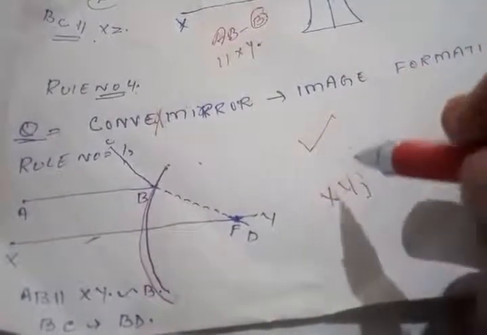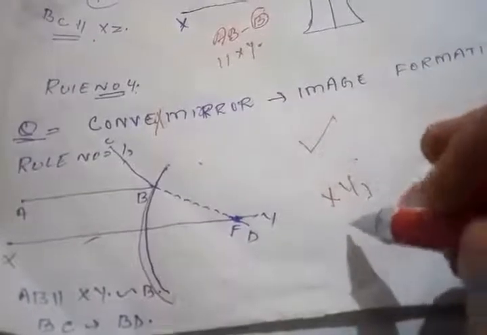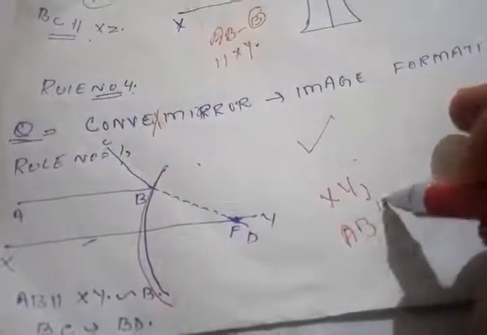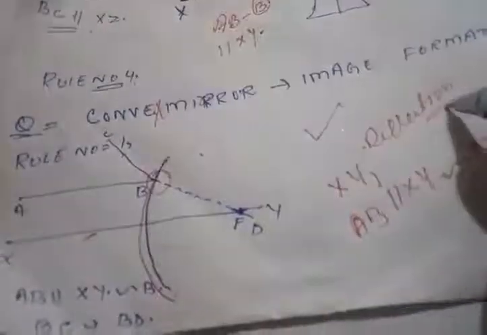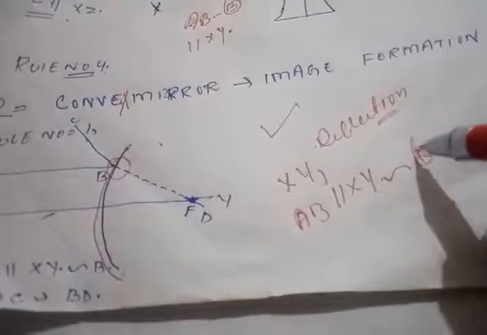So a ray of light which is AB becomes parallel to principal axis XY. After striking at point B, it reflects. Here we are studying the remaining topic of reflection of light. It is not refraction, so please don't be confused. After striking point B, it reflects in the direction of B and C. Here I had also mentioned AB parallel to principal axis XY, BC is the ray of light which is bent after reflection of light, it will become BD.